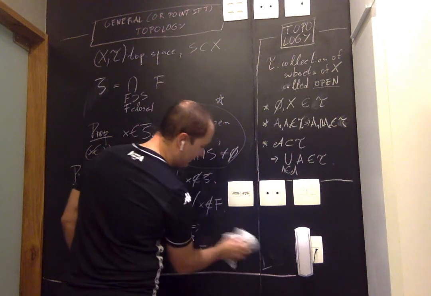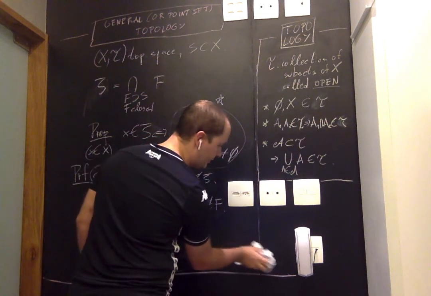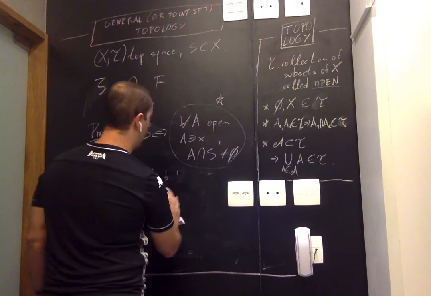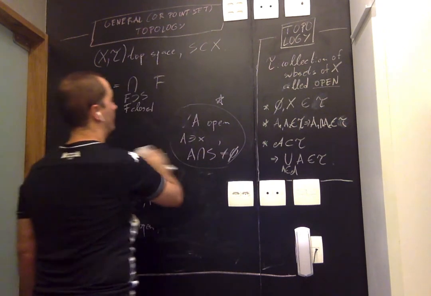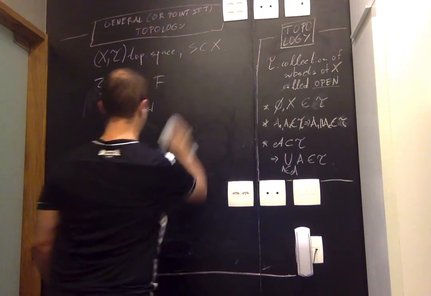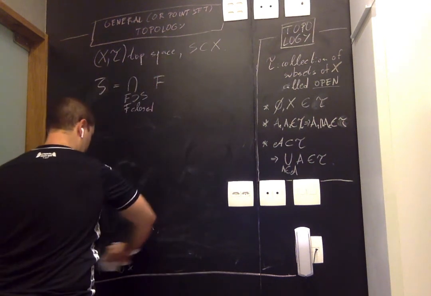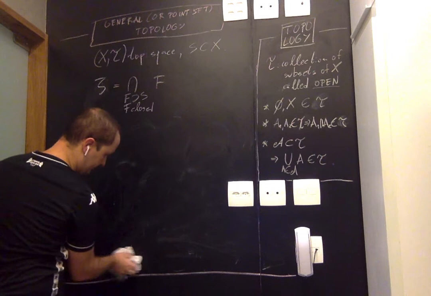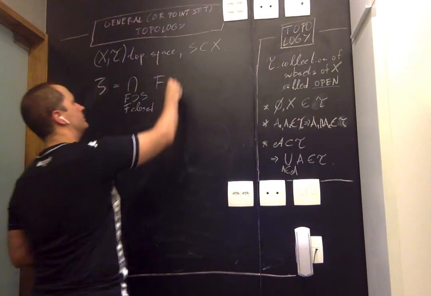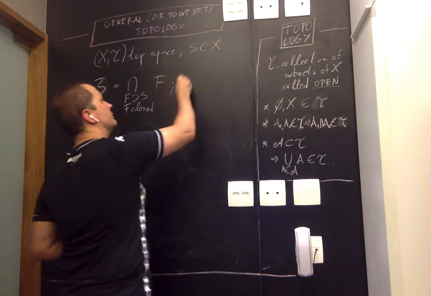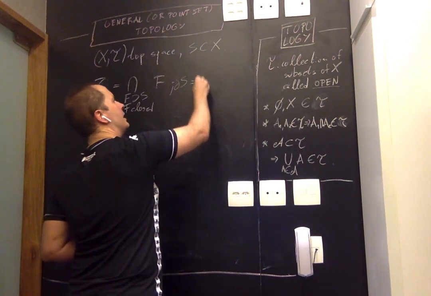But right, after this very weird diversion, let me observe that now we know something about the closure. Remember that the boundary is an intersection of closures. So what is the boundary? The boundary is this.